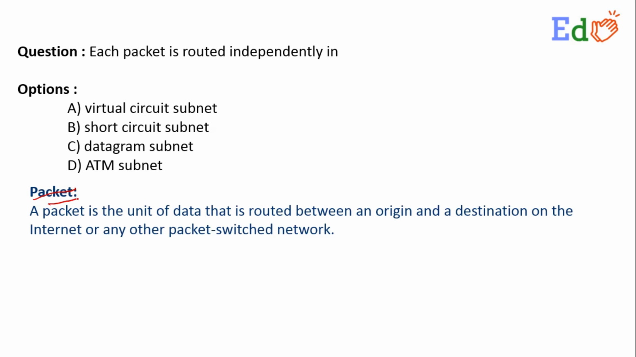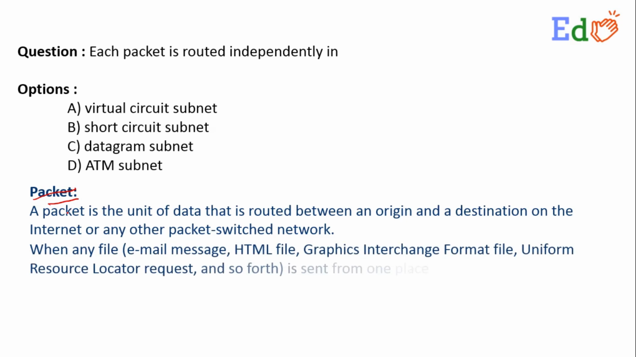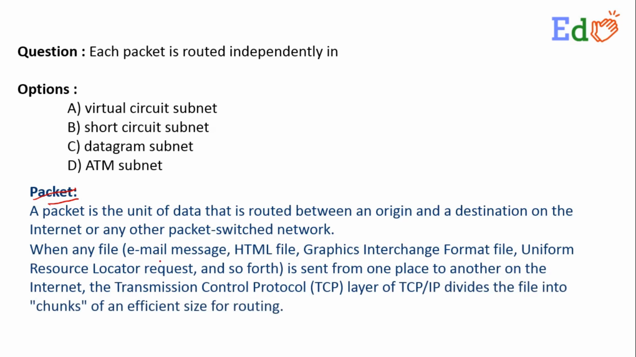So let us go for more clarity. When any file, it may be an email message, an HTML file, a graphics interchange format file, a URL request and so forth, is sent from one place to another on the internet, the transmission control protocol, that is the TCP layer of TCP/IP, divides the file into chunks of an efficient size for routing. So that is our definition of a packet.